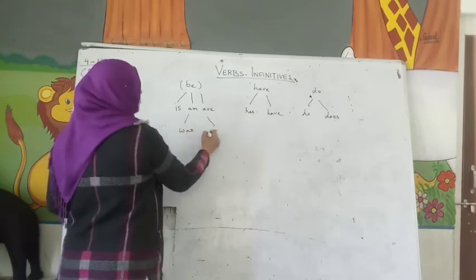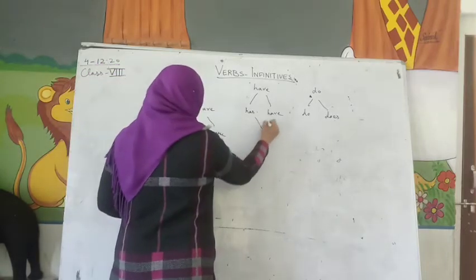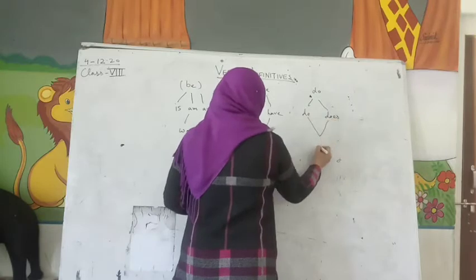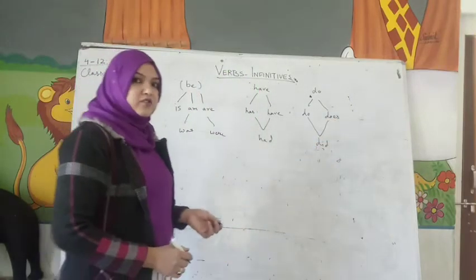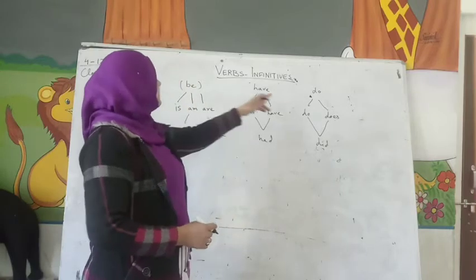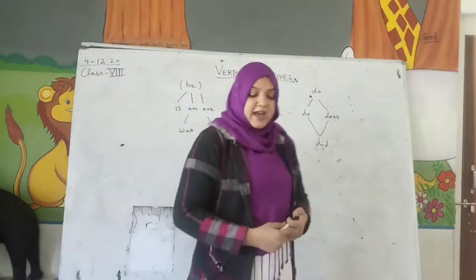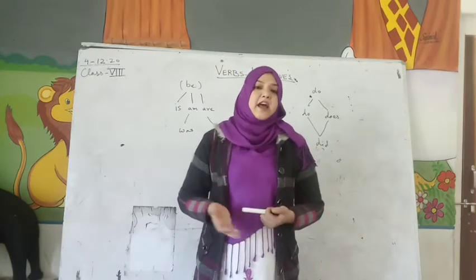Is, am, are changed into was, were, has and have change into had, and do, does changes into did. You should know this, and we have done this already. So these are called helping verbs, and without these no sentence can be